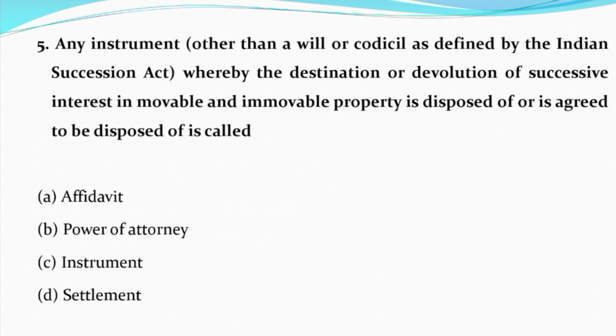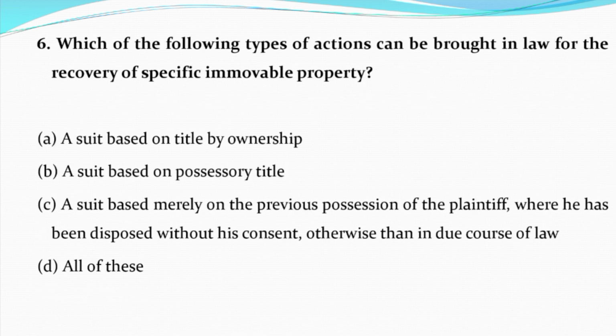Now question number 5. Any instrument other than a will or codicil as defined by Indian Succession Act whereby the destination or devolution of successive interest in movable and immovable property is disposed of or is agreed to be disposed of is called option A. Affidavit. Option B. Power of attorney. Option C. Instrument. Option D. Settlement. And the correct answer is option D. Settlement.